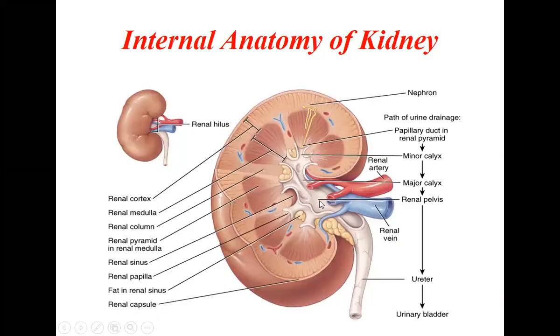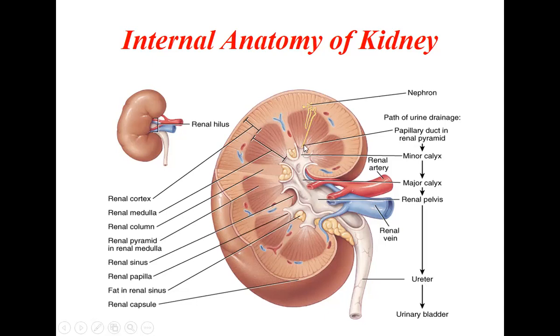Now this is the renal papillae. This is the minor calyx. So many minor calyces join to form the major calyx. Two or more major calyces will open into the renal pelvis, and this renal pelvis will open into the ureter. So this is the flow.